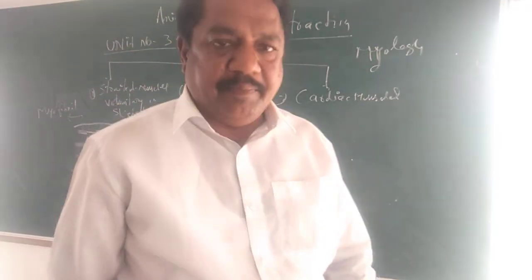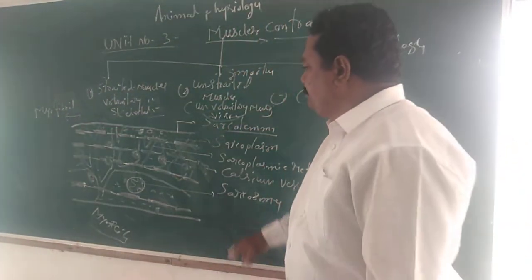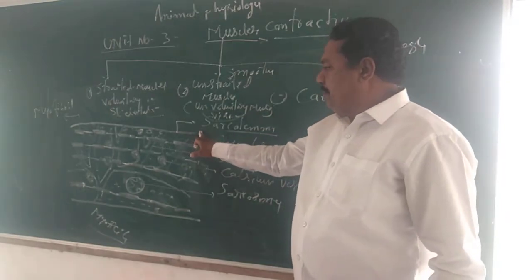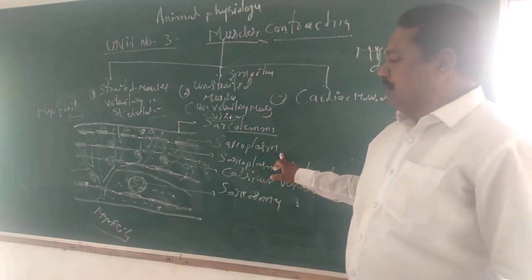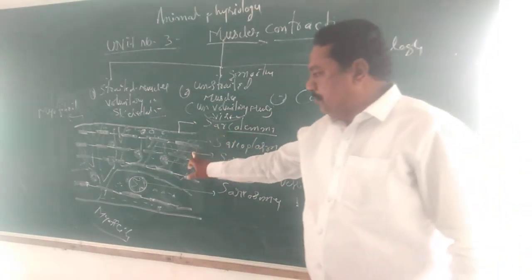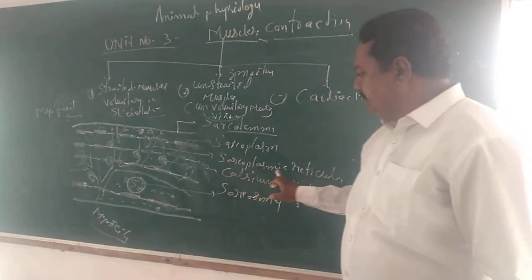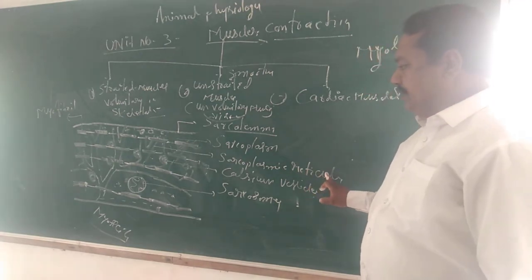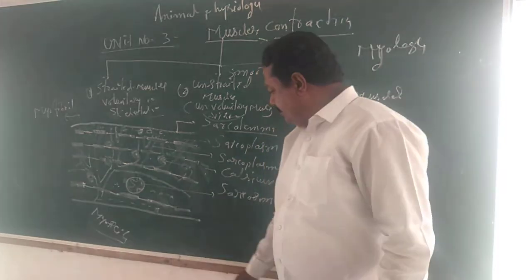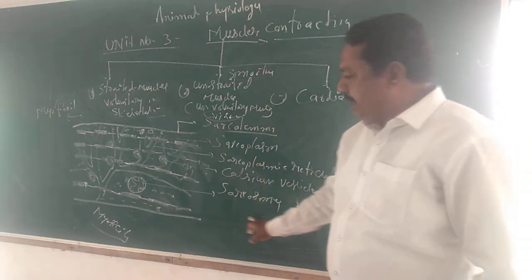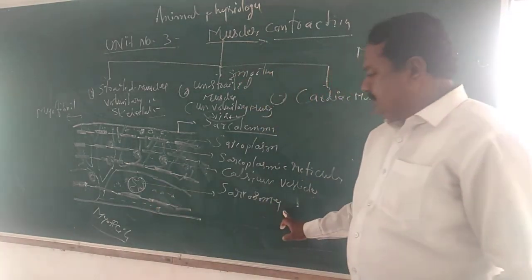Now once again I am reminding you of the myocyte structure. The myocyte's plasma membrane is called sarcolemma. The myocyte's cytoplasm is called sarcoplasm. The myocyte's endoplasmic reticulum is called sarcoplasmic reticulum. On the outer surface of the sarcoplasmic reticulum, calcium vesicles are there. The myocyte's mitochondria are called sarcosomes.